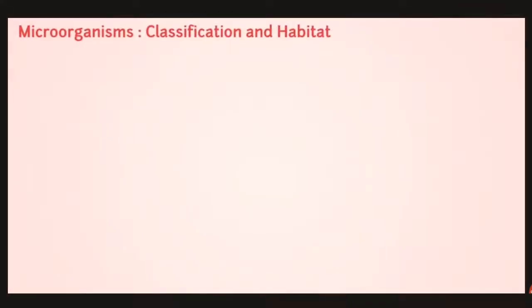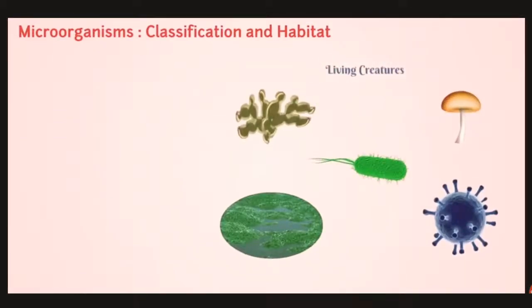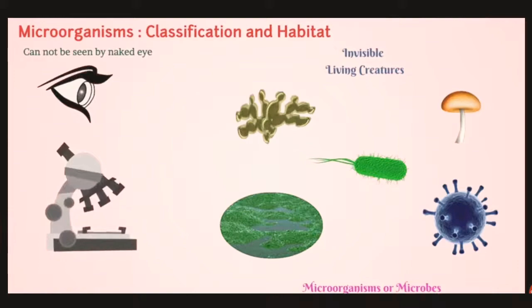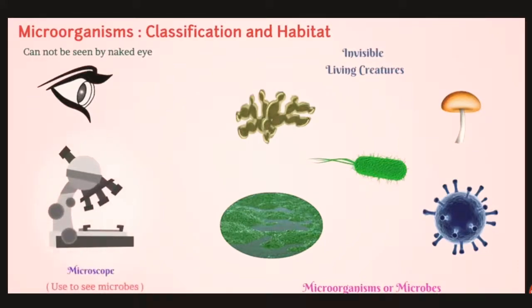Animals and human beings. There are other living creatures also that live in our world, and these living creatures cannot be seen with the unaided eyes, that is our naked eyes. We cannot see them without specialized equipment. This kind of living creatures are known as microorganisms. Micro means very small. So organisms which are very small are known as microorganisms. In order to see these living creatures, we require special equipment like microscopes. So with the help of a microscope we can see these microbes.